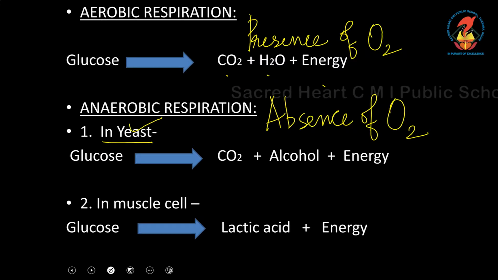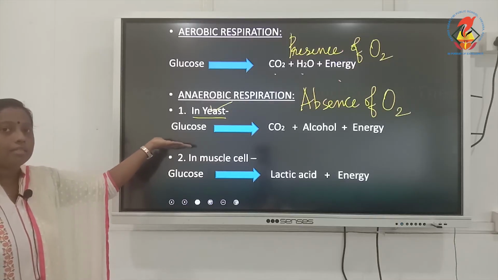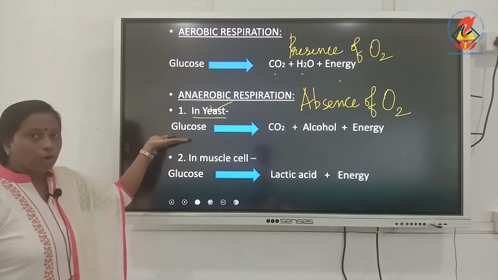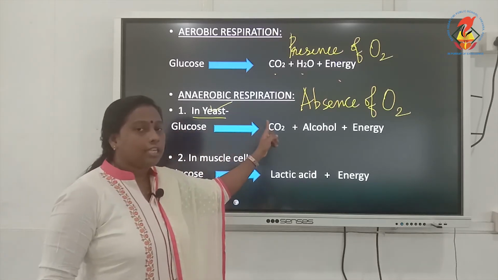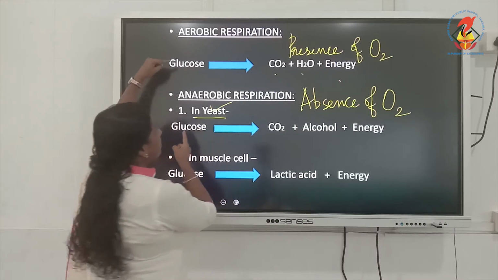Similarly here also the reactant, something which is going to take part in this chemical reaction, is glucose. Now the glucose is getting converted into carbon dioxide, alcohol and energy. Now observe these two equations, the first and second equation.